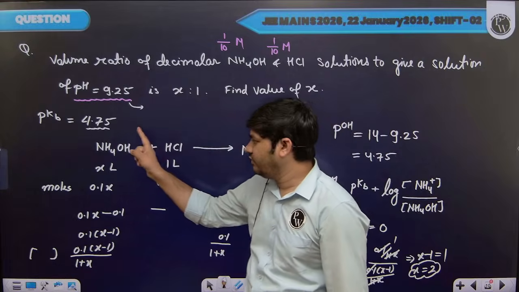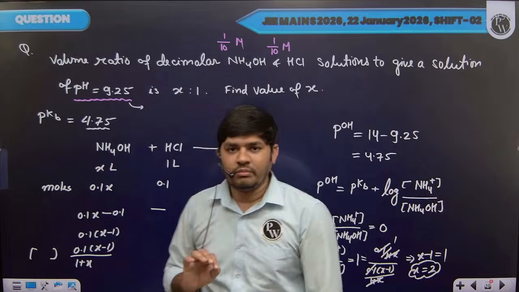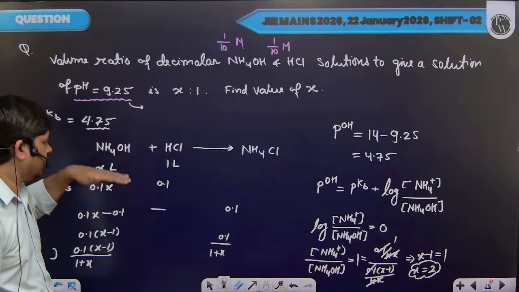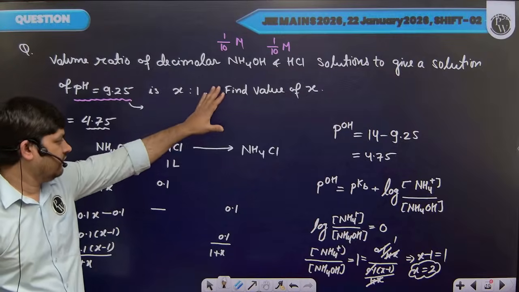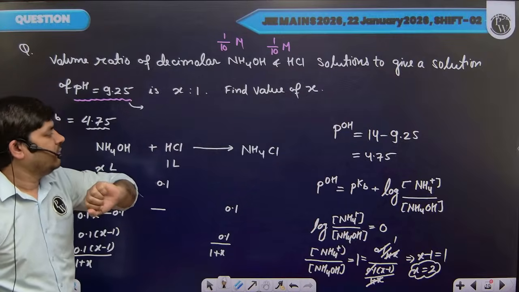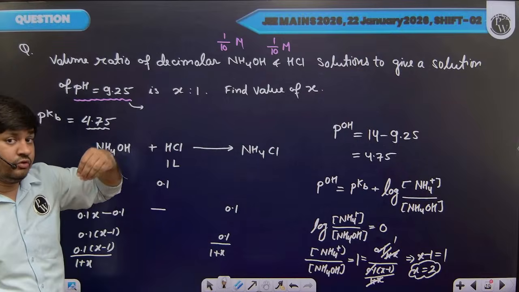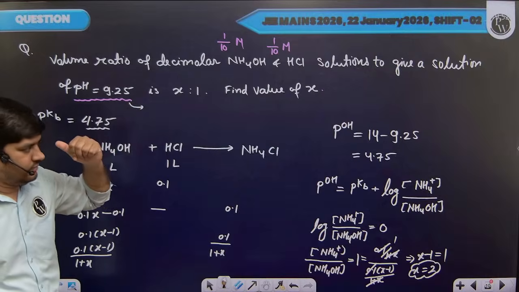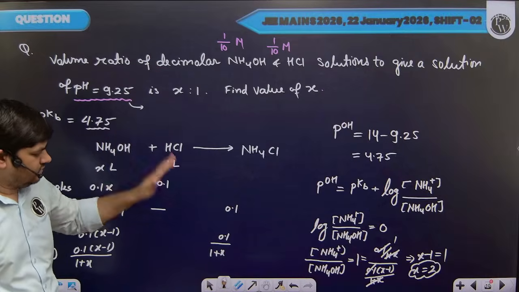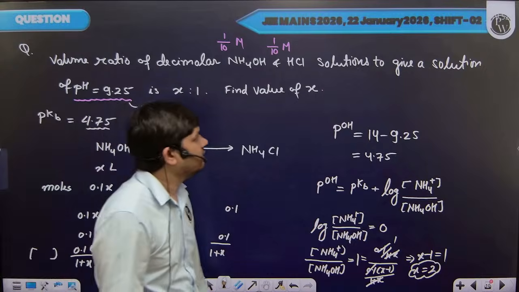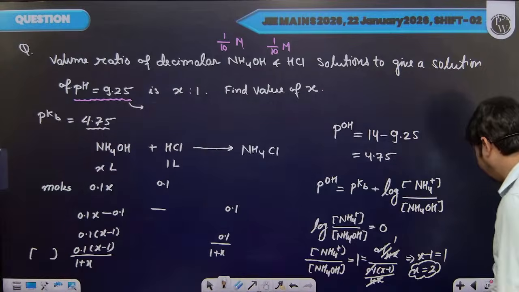Either we will have this ammonium hydroxide in excess quantity, or both will be in equal amount. If both are equal amount, then we will have basically a solution of NH4Cl. So in that case, we need to use salt hydrolysis. Now, by assuming this thing, we are getting your answer. So this is your final solution. Clear?